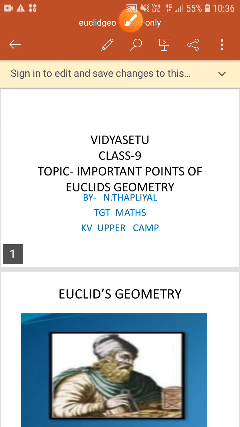Students, today we are going to study some important points of Euclid's geometry. Although the topic and the chapter has been deleted by CBSE, there are still some important contents in this which you should know so as to move on to the higher concepts. So we will be discussing them one by one, only the important and the key points.